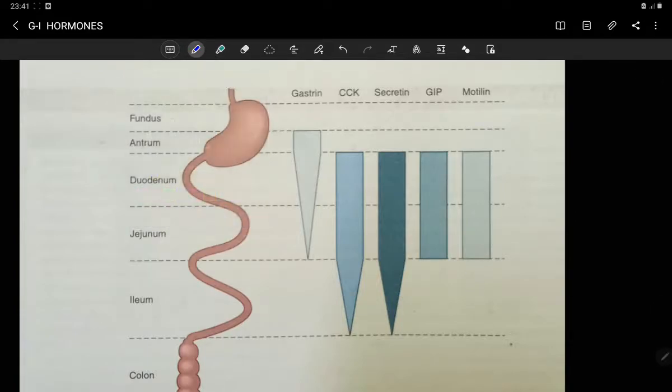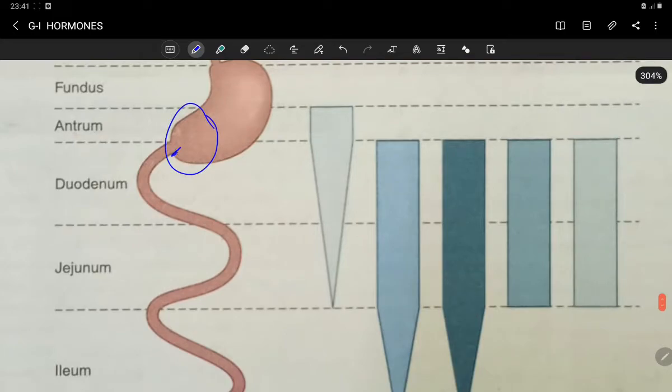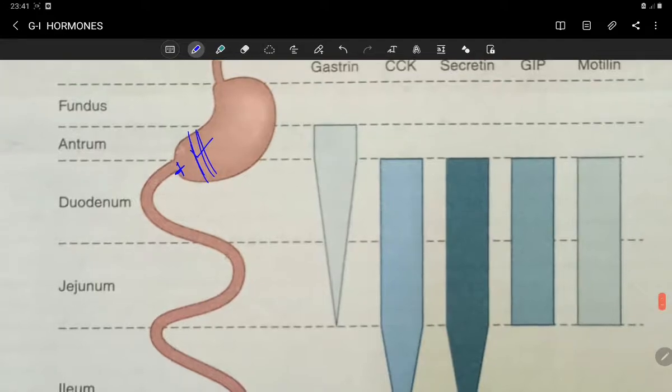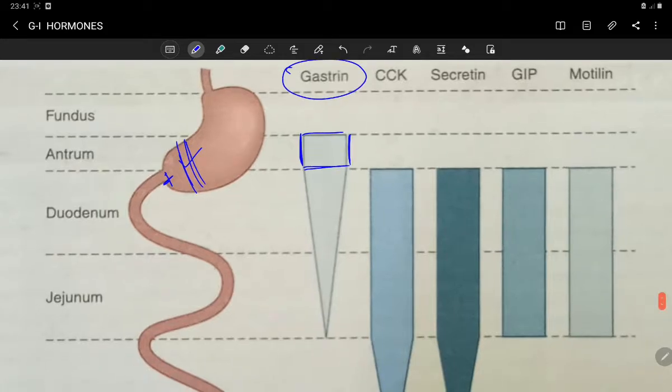Here you can appreciate that this is the antrum of the stomach, this much portion is the antrum, and this is the pyloric region of the stomach. So the width of gastrin secretion is huge here. Then at the duodenum and also at the jejunum level, gastrin is also secreted, but the width is not too broad or wide. So a huge amount of gastrin is secreted from the antrum of the stomach.